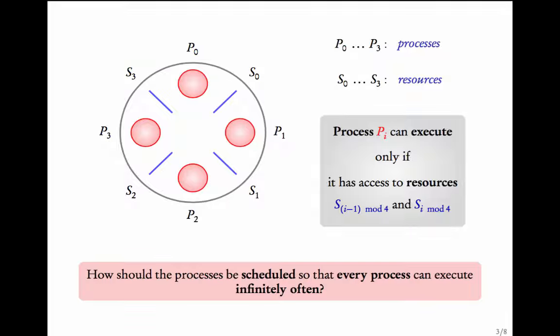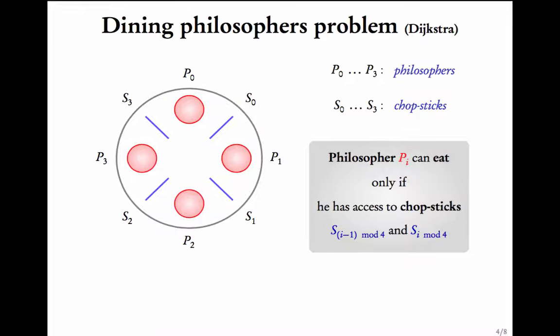The problem now is that there is an operating system which schedules these processes based on the availability of resources. The question is, how should the processes be scheduled so that every process gets to execute infinitely often? This is a canonical problem in operating systems. A different version of this problem is popularly known as the dining philosophers problem. It was proposed by Dijkstra.